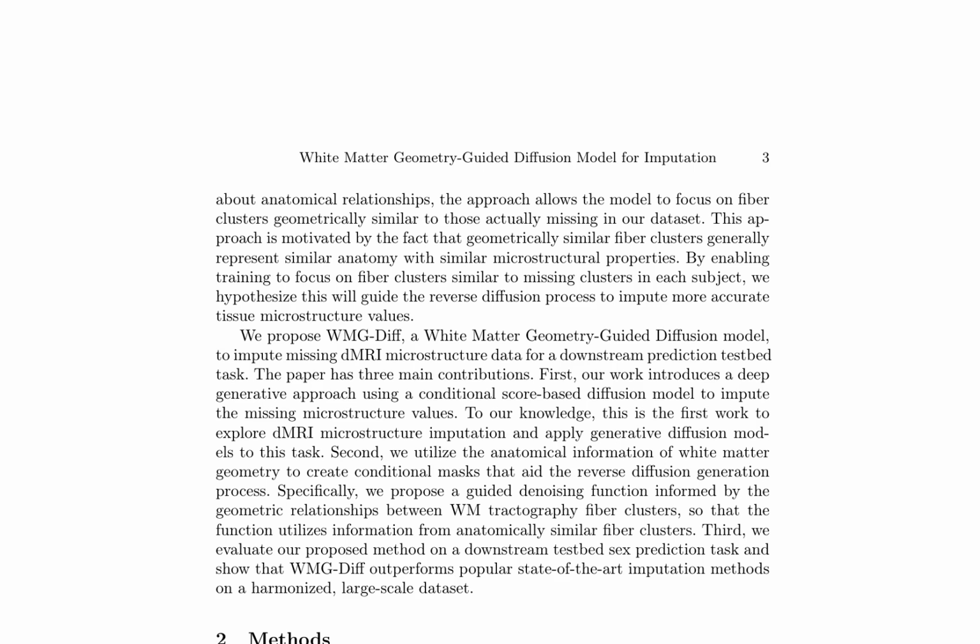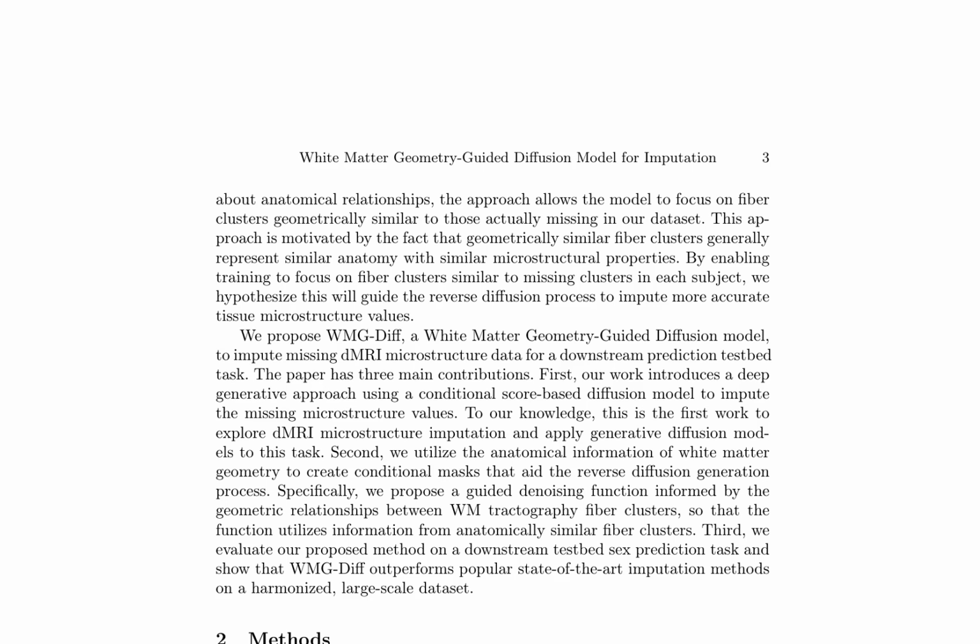Firstly, it introduces a deep generative approach using a conditional score-based diffusion model to impute missing microstructure values, a novel application in the field of dMRI microstructure imputation. Secondly, it utilizes anatomical information of white matter geometry to create conditional masks that aid the reverse diffusion generation process.